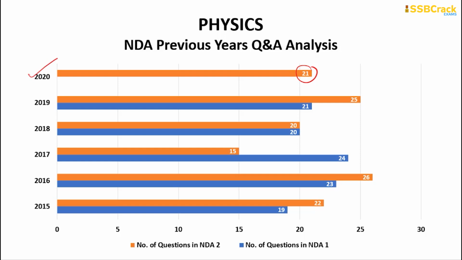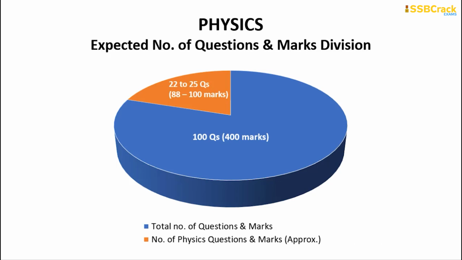We need to make sure that we study physics as well as possible in this time period. 180 days clearly means we have just around 6 months to crack the examination. Among all of these 6 months, we need to spend ample time in scoring very well in physics. If you go through the expected number of questions in the physics section, you can expect around 22 to 25 questions in the upcoming NDA NA examination. Scoring all of them properly, you will be able to score 88 to 100 marks out of the 400 marks of GAT paper part B.